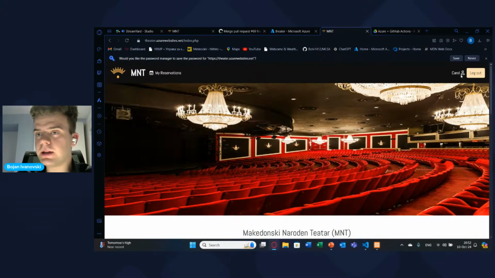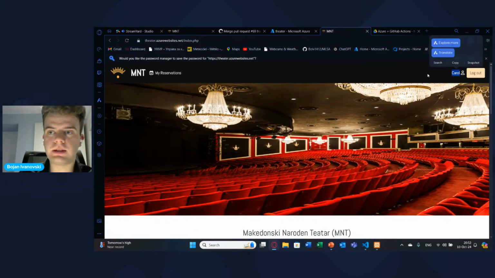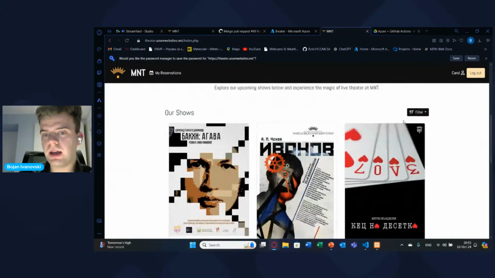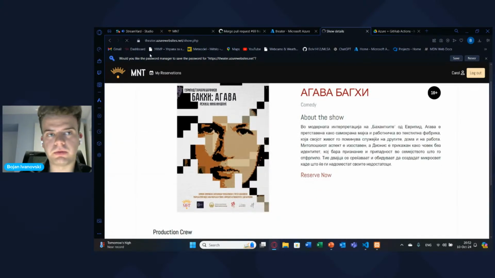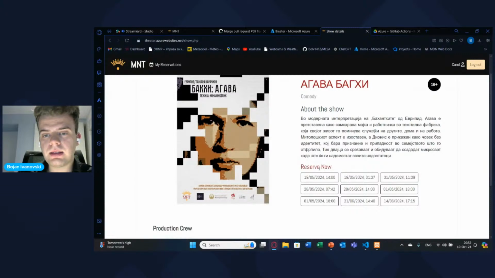And the important thing is it works. So also the database is now connected with Azure. This wouldn't happen if the database wasn't connected. And now we can choose one of the shows. So maybe this one, for example. And please don't mind the dates. They're, I would say, a little bit old.